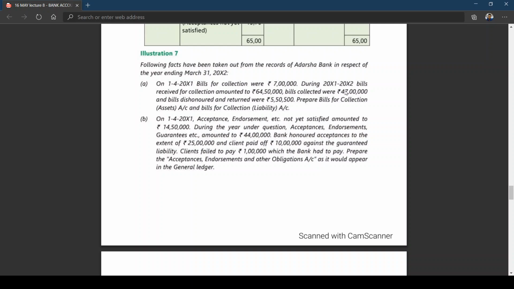Bills collected, 47 lakhs, will appear on the credit side of the bills for collection asset account. The same amount, 47 lakhs, will appear on the debit side of bills for collection liability. Similarly, dishonored returned bills appear on the credit side of the bills for collection asset account and on the debit side of the bills for collection liability account.